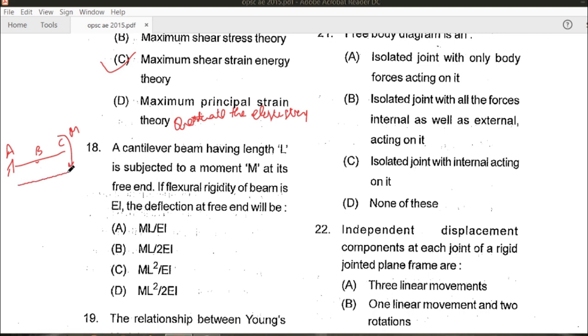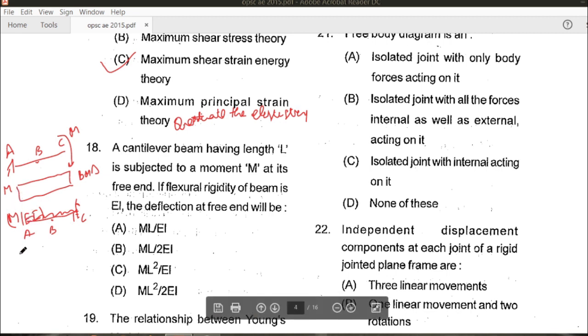The BMD for this will be like this, and this will be M. Now if we draw the M by EI loading, this will be the loading for the conjugate beam. This will become fixed. This is a conjugate beam with M upon EI as loading.